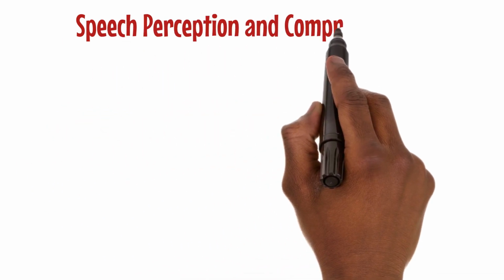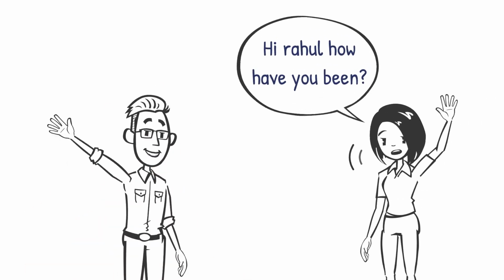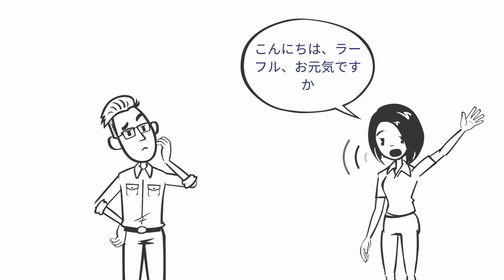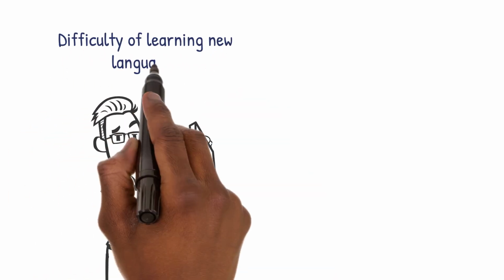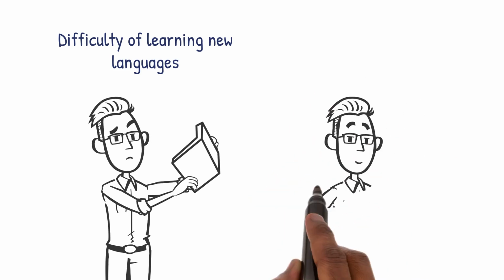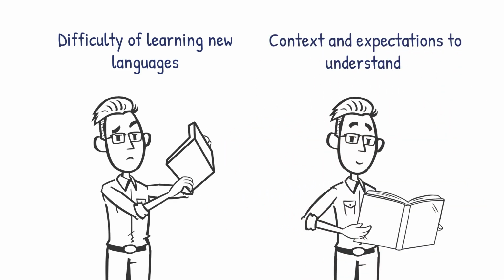Speech perception and comprehension are fast and context-driven. We process familiar sounds quickly but struggle with unfamiliar ones, showing the difficulty of learning new languages. This perception is active, using context and expectations to understand.